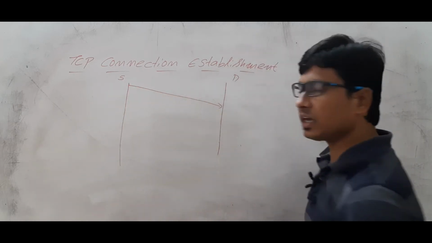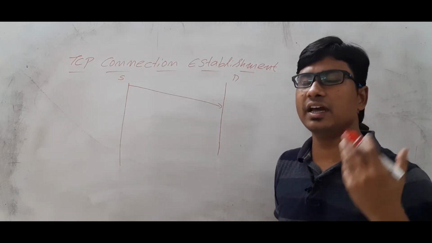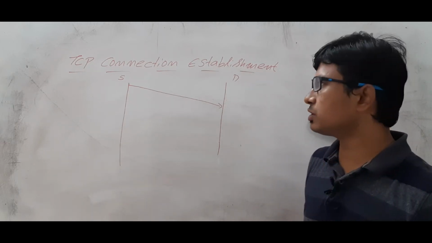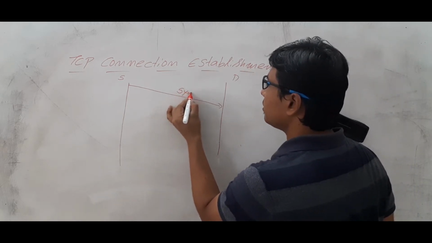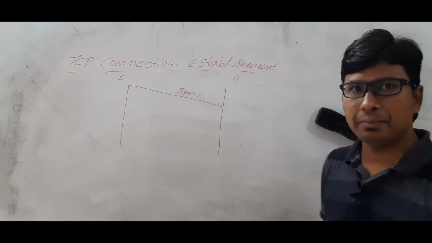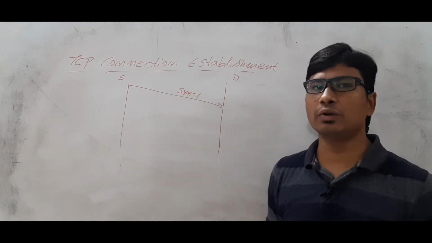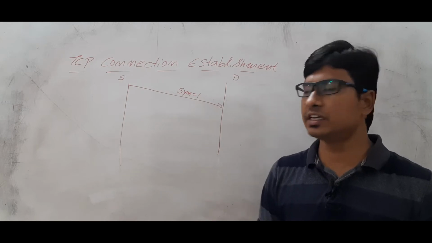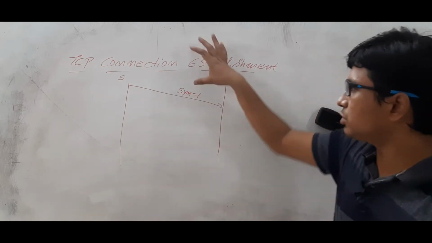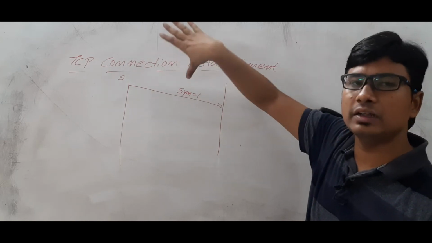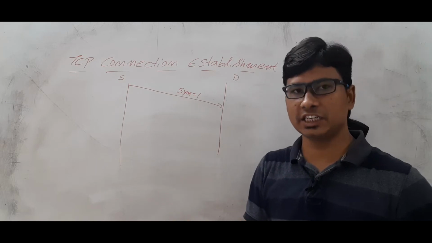Now once the connection establishment starts, what information will be carried in the TCP header from the source? First thing, the SYN flag will be kept as 1. Why is it kept as 1? It says that I want to have a connection establishment. So if the SYN flag is kept as 1, then the meaning is that this packet is useful for connection establishment.